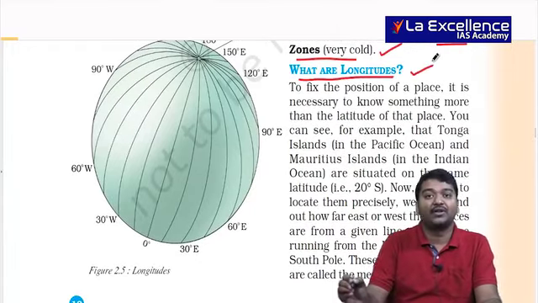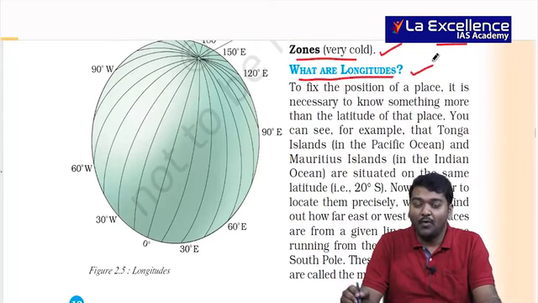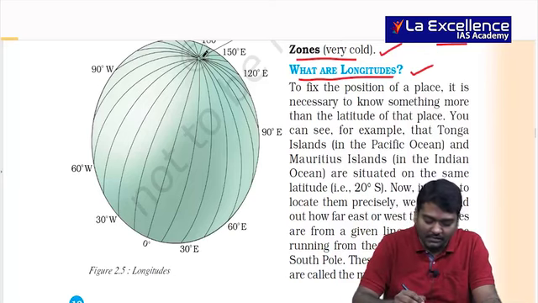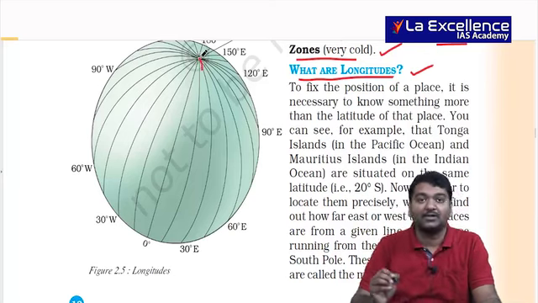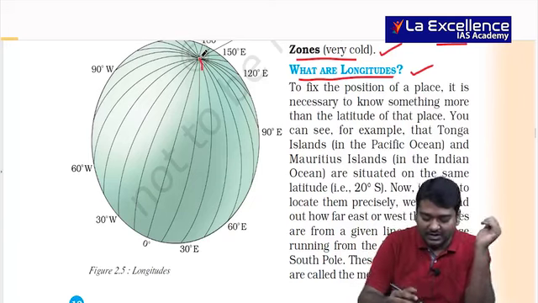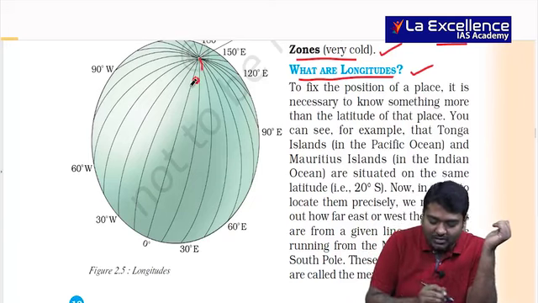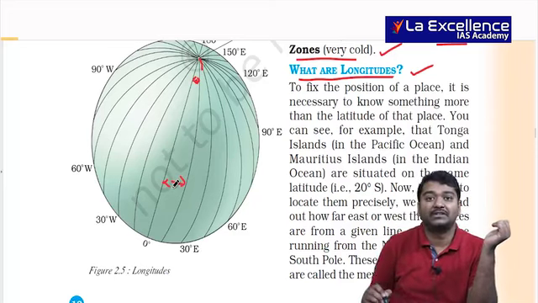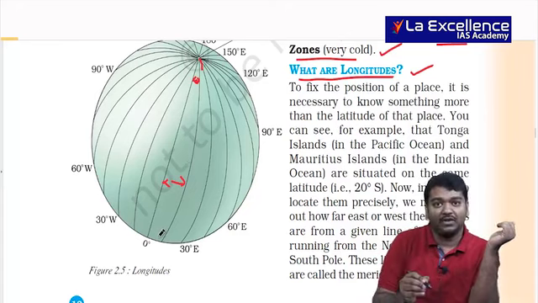And then we need to look at longitudes. What are these longitudes? Longitudes are nothing more than imaginary lines which move north-south in direction, and they meet at the poles. Can you see here? They converge at the poles. So as they converge, they are not parallels. So they are closer. Can you see the distance between two longitudes is closer near the poles, and as you come closer to the equator, the distance increases. This is what we need to understand.